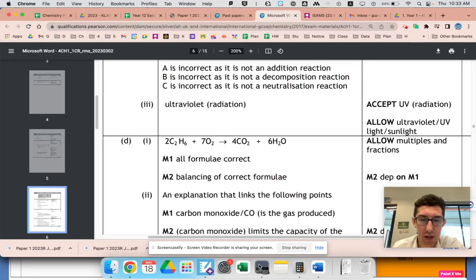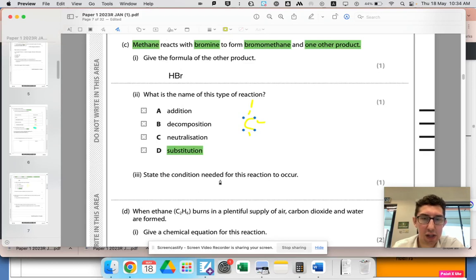And then it says, state the conditions needed for this reaction to occur. That's just a bit of recall. You should know that alkanes reacting with halogens need UV light. The UV light is there to break the bonds between the halogen to start the reaction off. We don't need that.